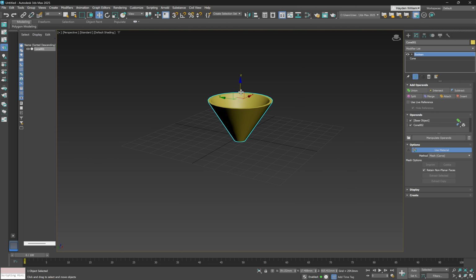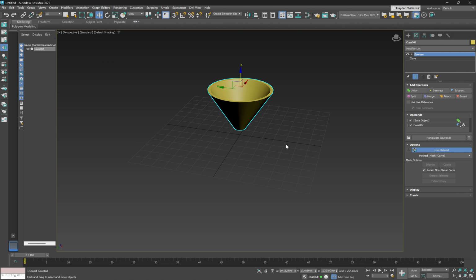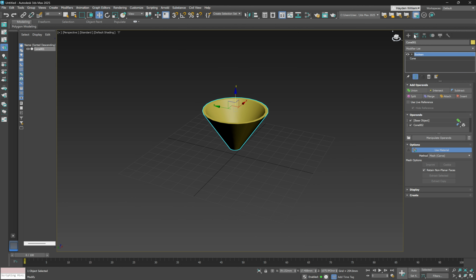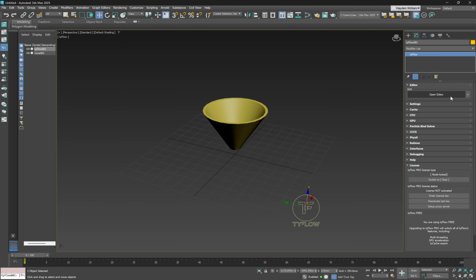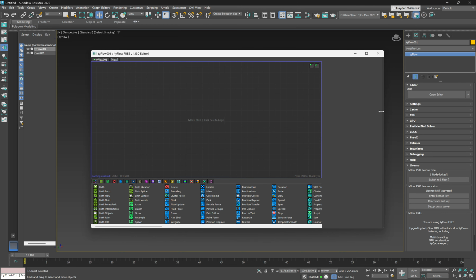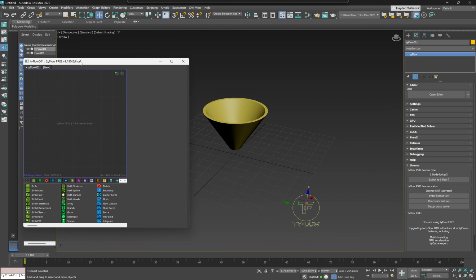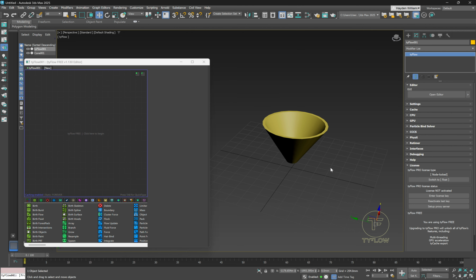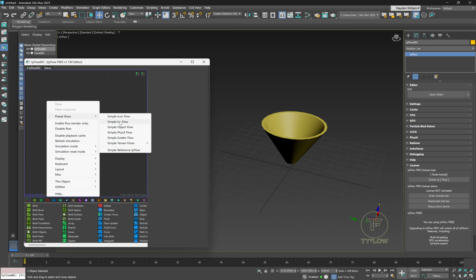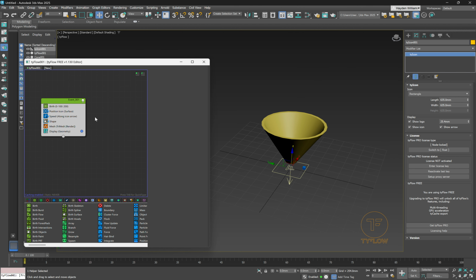And then what we want to do is grab our shape and just raise it up so it's above that grid again. And then we need a tyFlow modifier. So we'll go in tyFlow and open up the editor. Okay, so for this one we're going to right click in the editor, we're going to go preset flows and a simple icon flow.